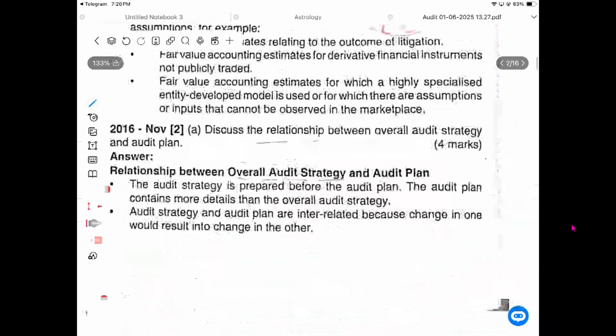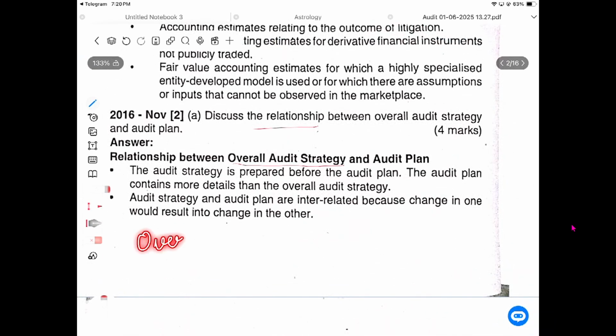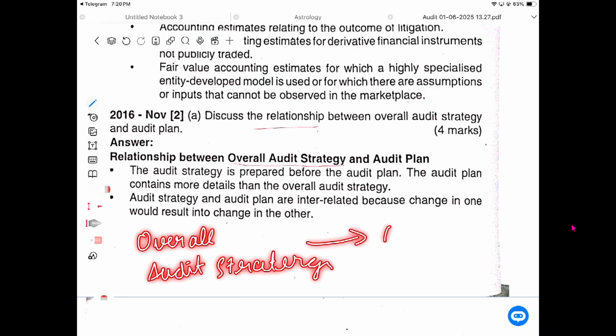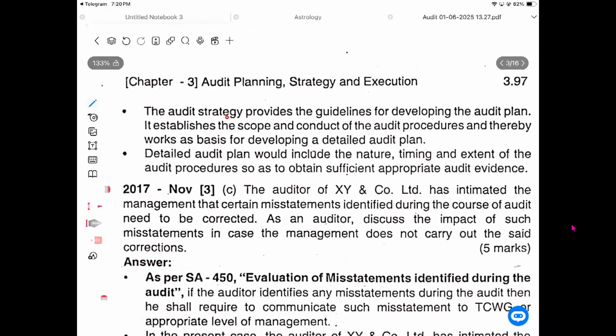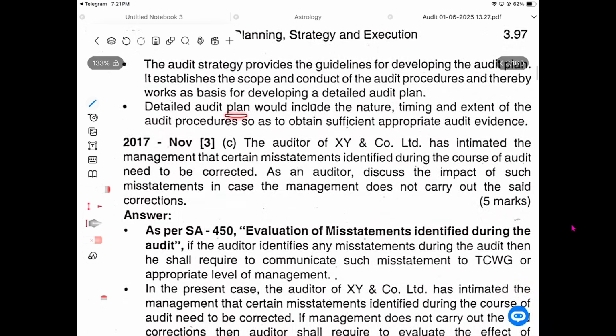So here, the overall audit strategy is within the plan. The strategy is the beginning, and the plan is the second thing. From this to here it comes. The audit strategy provides guidelines for developing the audit plan, and it establishes the scope and conduct of the audit procedures, and thereby works as the basis for developing the detailed audit plan. A detailed audit plan would include the nature, timing, and extent of the audit procedures, so as to obtain sufficient appropriate audit evidence.